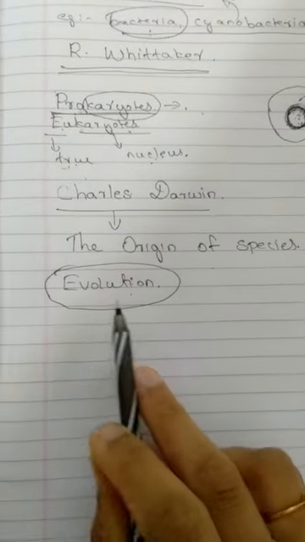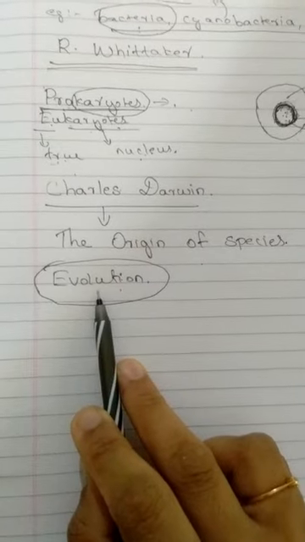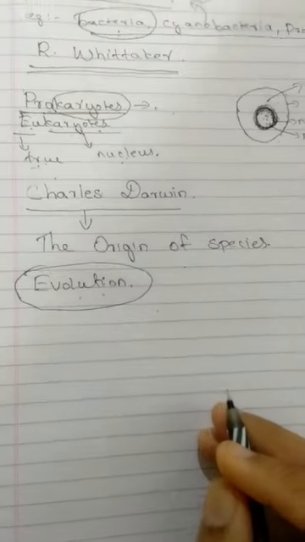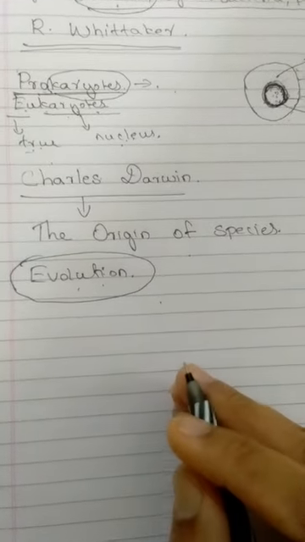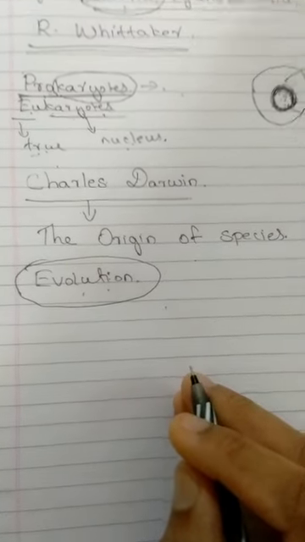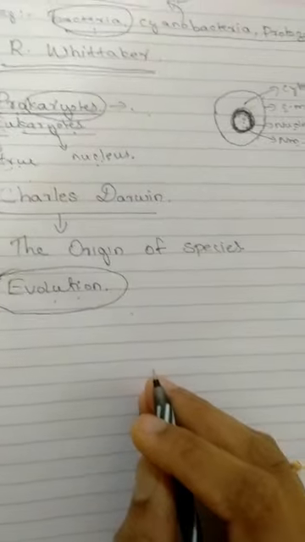Evolution means the gradual process of developing body design from simple to complex, which helps the organism to survive better than the earlier ones.